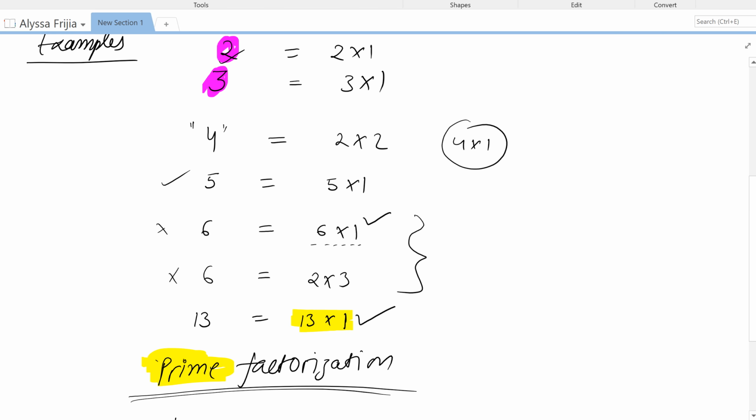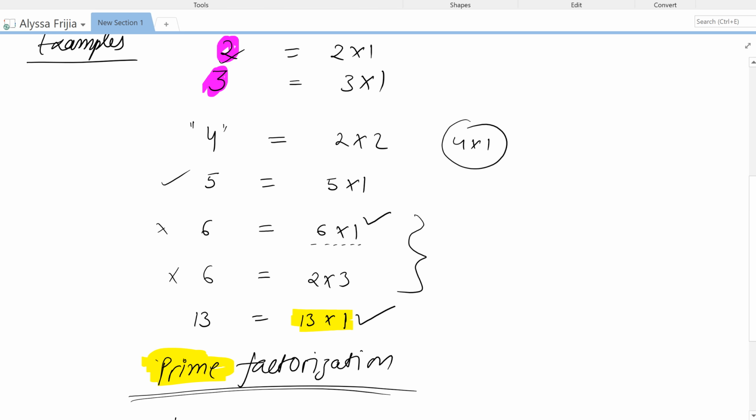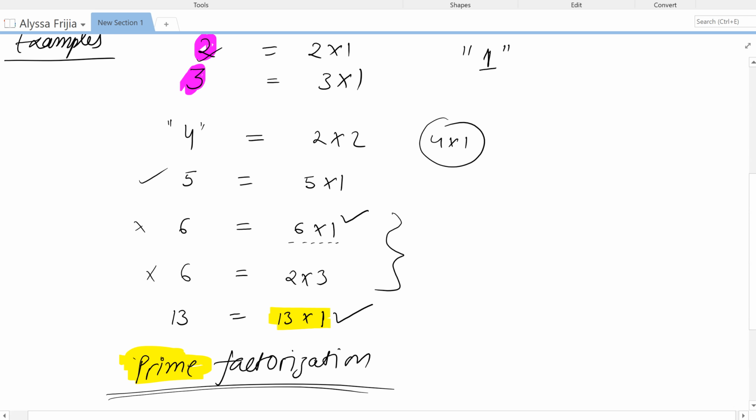So, do you think that 1 is a prime number? Now that's a nice question, though. Yes, I do think that 1 is a prime. Now that's kind of surprising. In math, we don't consider 1 as a prime number because there's no possibility of breaking it down. It's a basic number, really basic. So there's no question of breaking it down. So 1 is not a prime number. We don't consider it as a prime number.